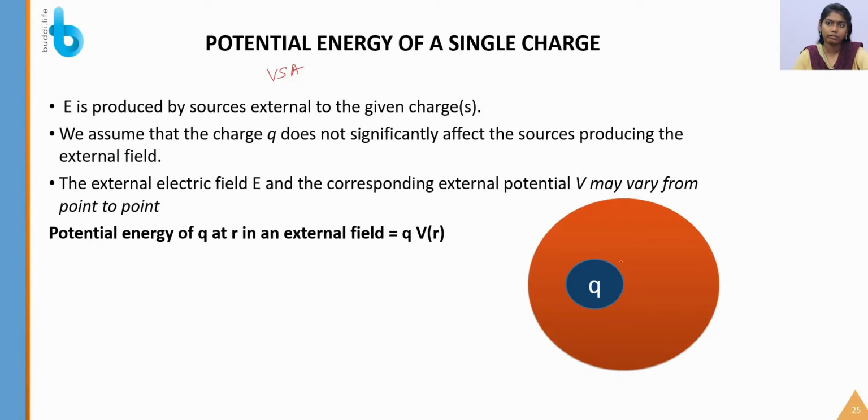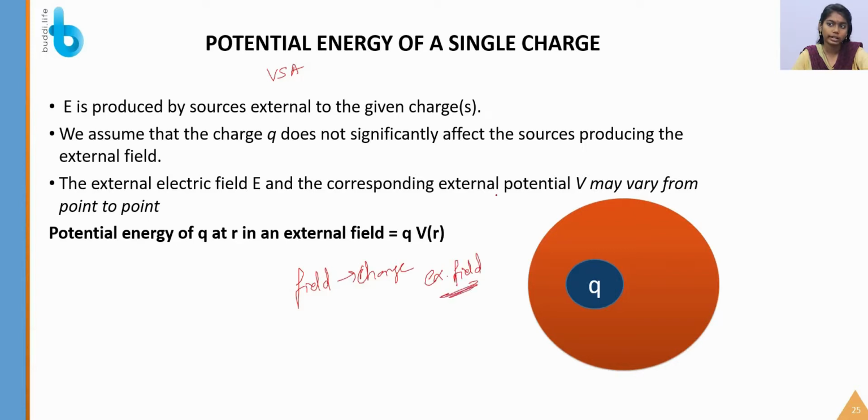First, the electric field is produced by the source charge named Q. In the previous case we considered the field being produced by the charges. Here there is no charge-producing element in the system, but there is an external field present.